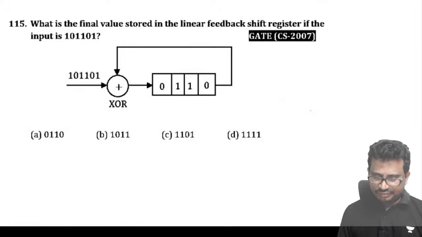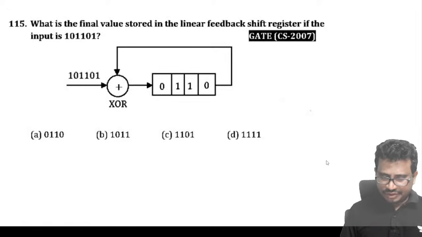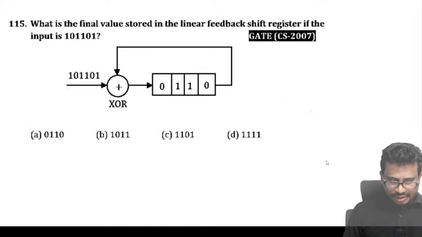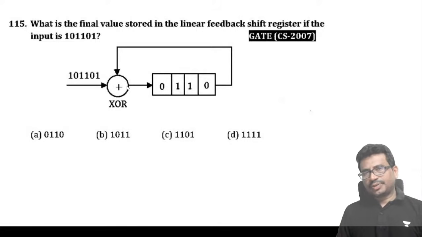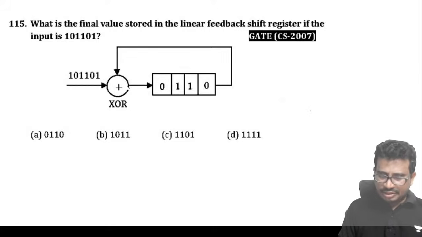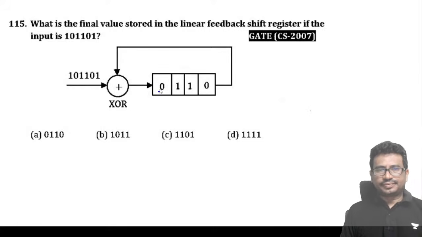Next, first you need to understand this working. Look at it here. Initially we have this. Both of these we have to XOR, and that will be entered here.